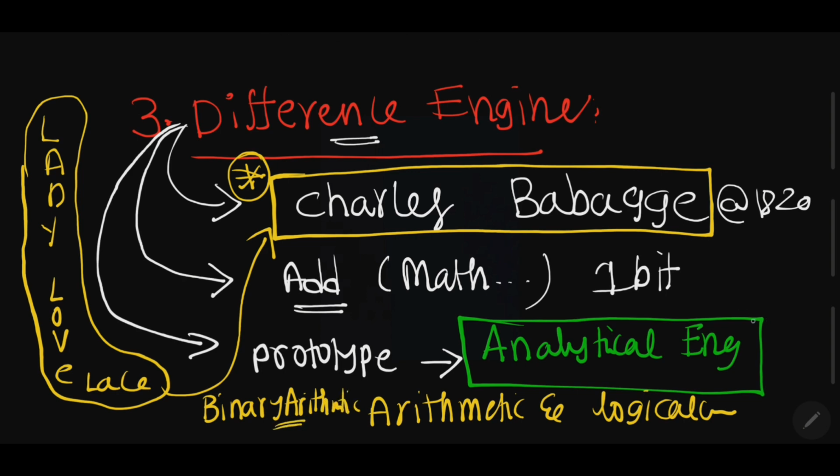That algorithm was used in this analytical engine, so it can perform arithmetic and logical operations. So Charles Babbage is the father of computer, and Ada Lady Lovelace is the first programmer. This is the fact about the difference engine as well as the analytical engine. The first computer is the analytical engine, but it is not an electronic engine. It is a mechanical engine.